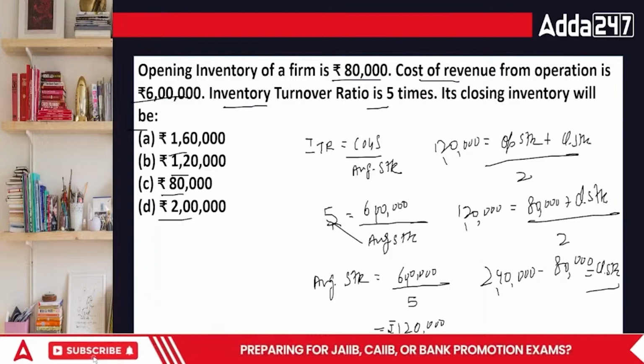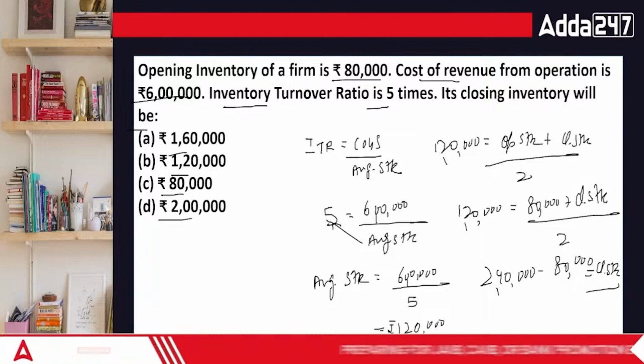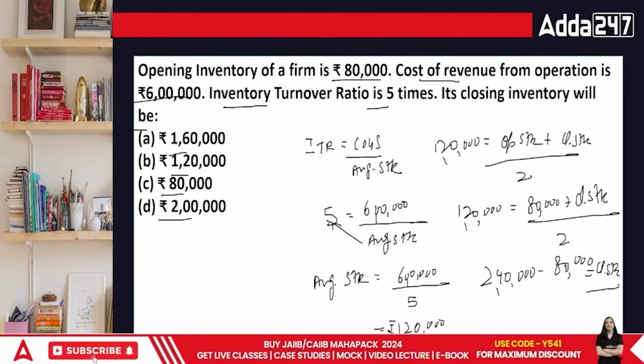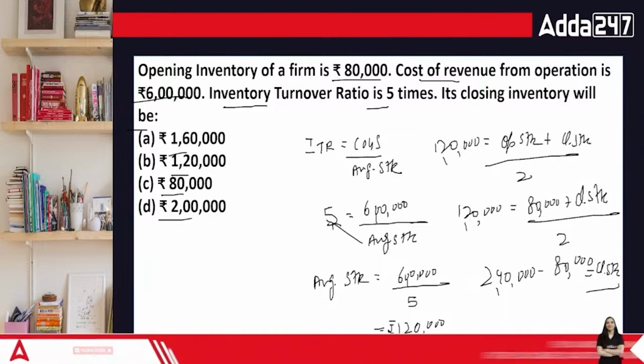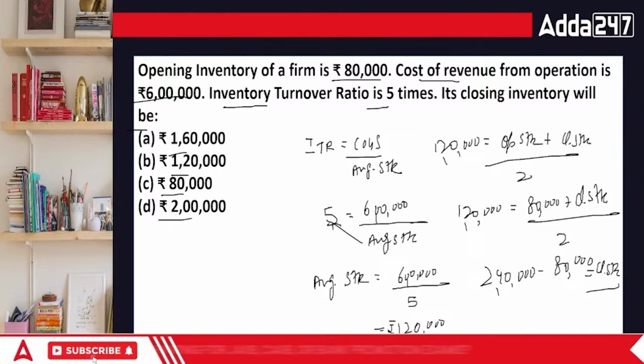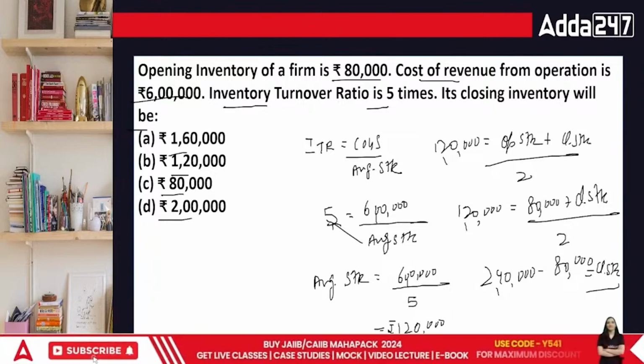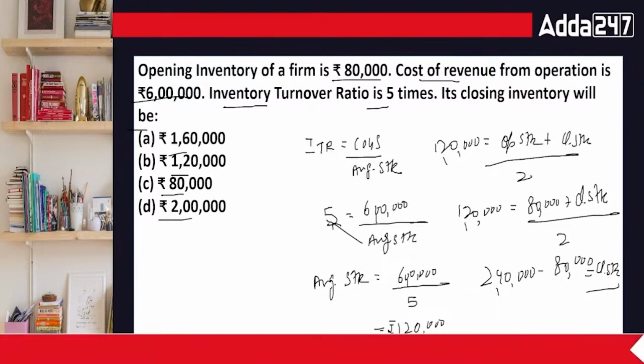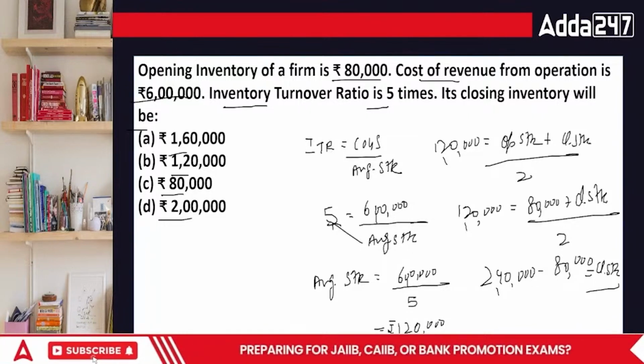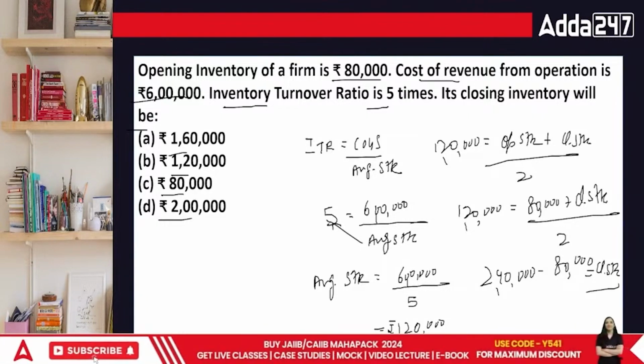See, in this case, first of all, I had to apply ITR, then I had to apply the average stock formula, and then we calculated the entire answer, right? Done, everyone? Let's move on towards the next question.